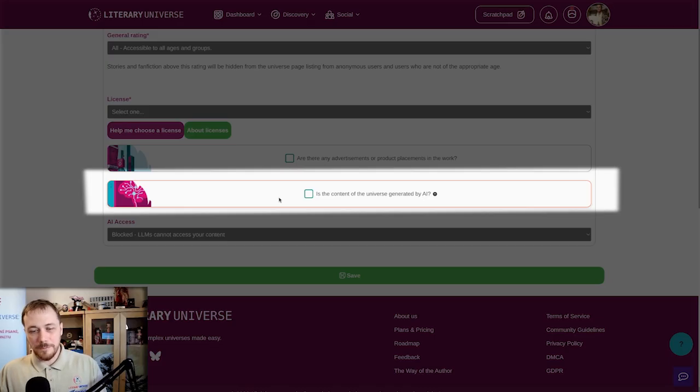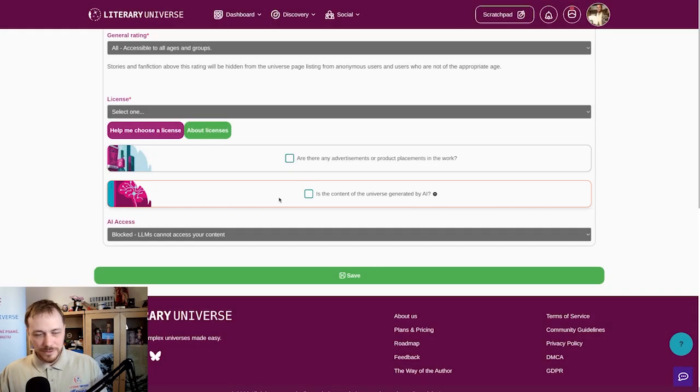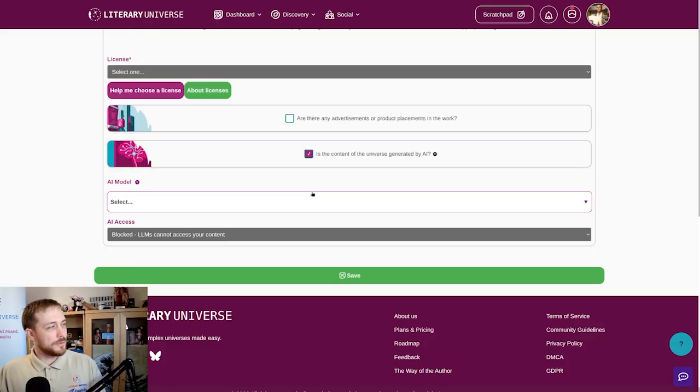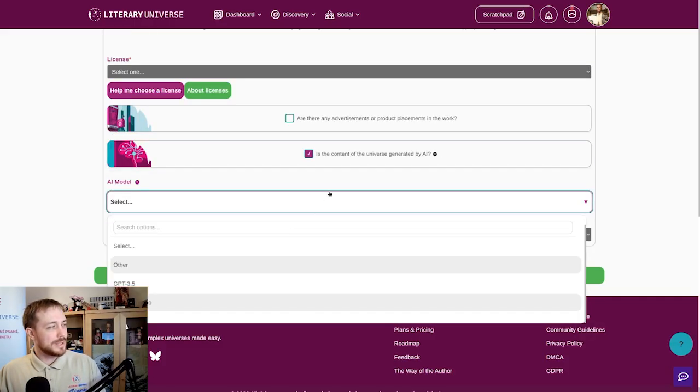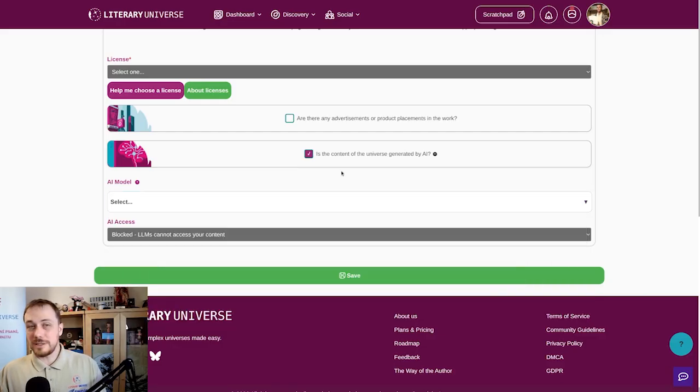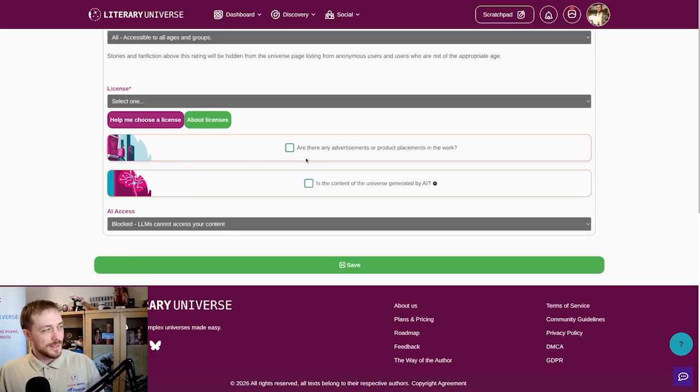This is in case you use AI to really write all the text and you only steer it a little bit. If you do that, it will then ask you which model you are using. That's optional, just so that people get an idea. So only check this if you really are using AI to be the main creator. If you are just using it for little parts here and there, then don't do it.